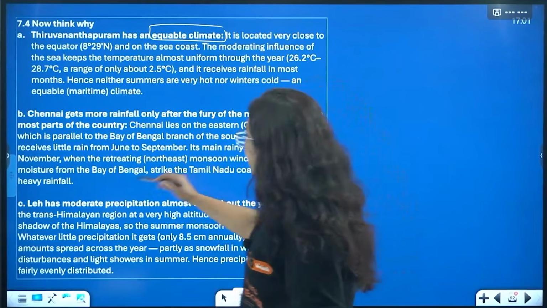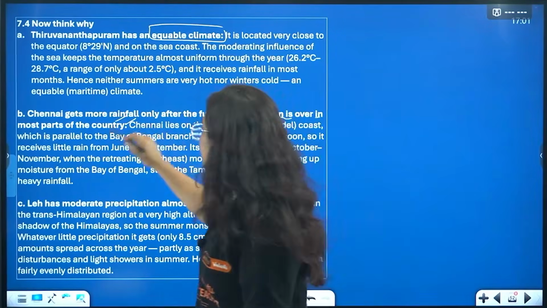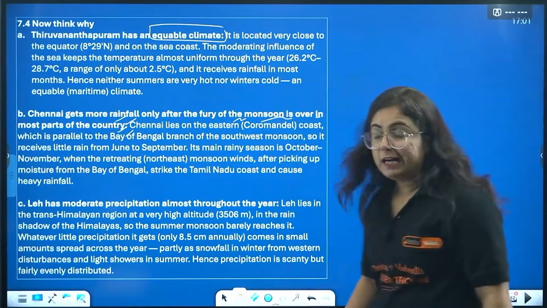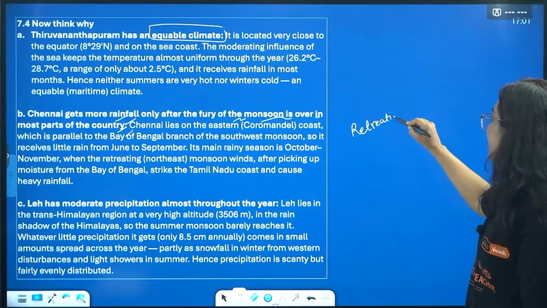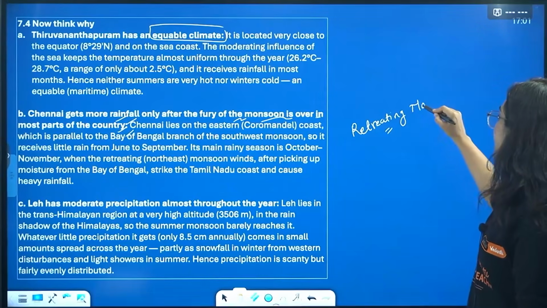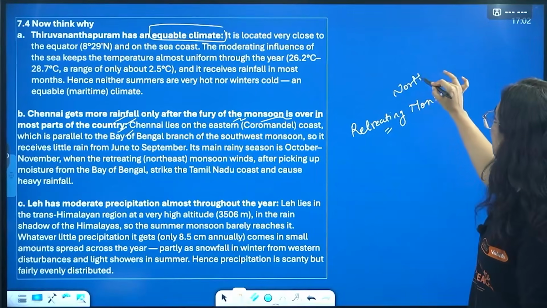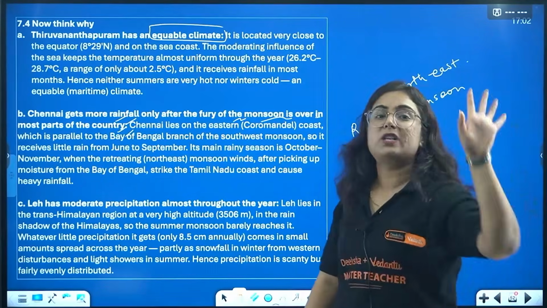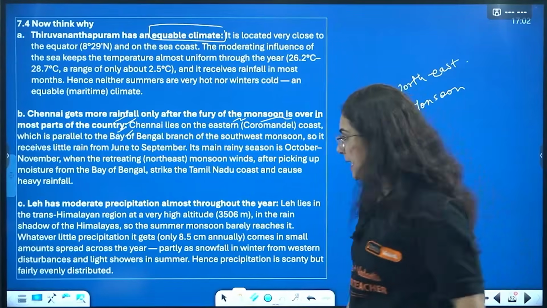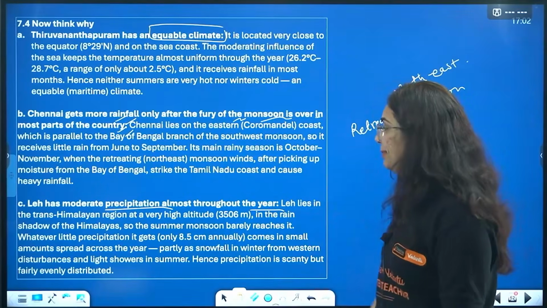Okay, Chennai gets more rainfall only after the flurry of monsoon is over in most parts of the country. Why, beta? Because Chennai also receives the monsoon from the retreating one. Okay, the retreating monsoon, that is the northeast monsoon, in the months of October and November, right after most parts of India get the monsoon.